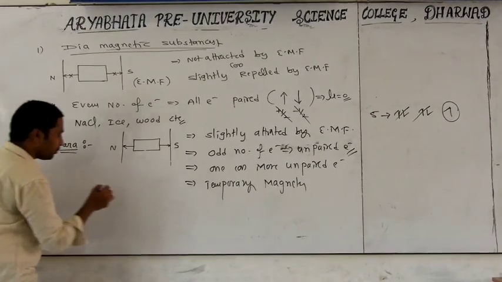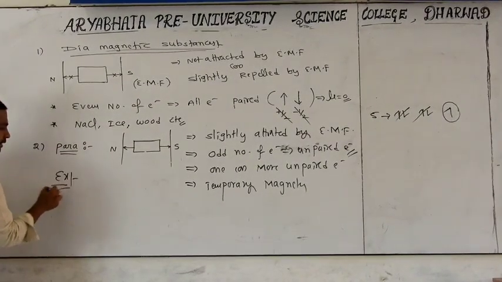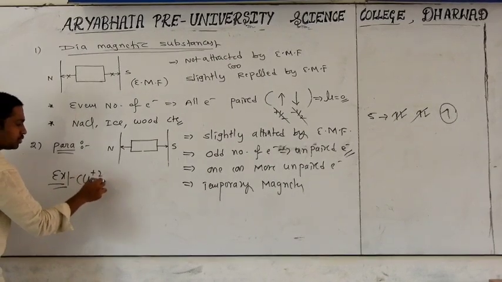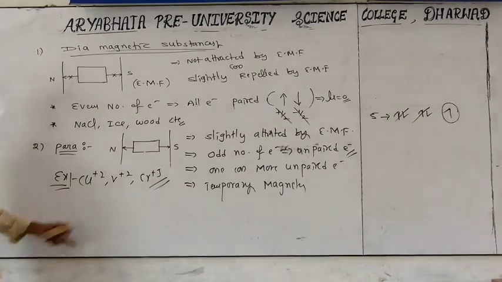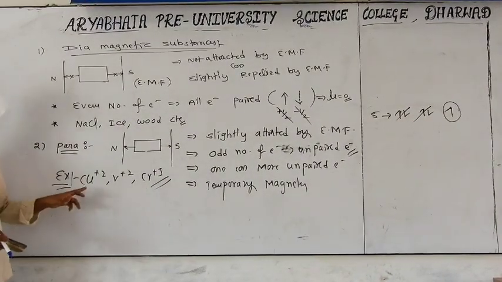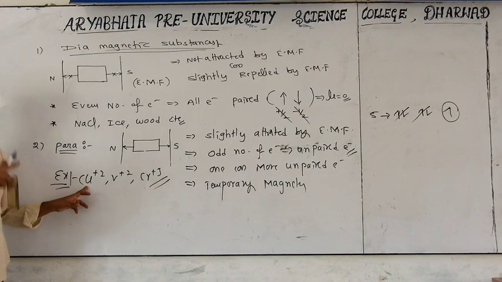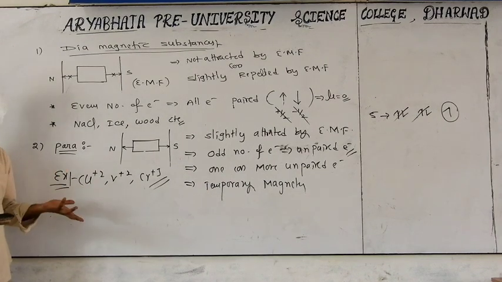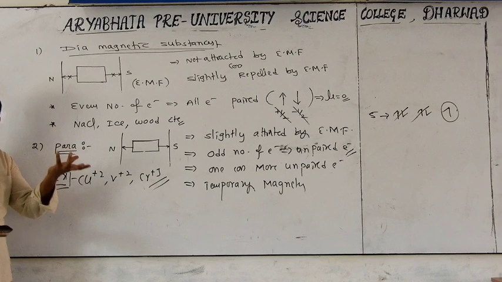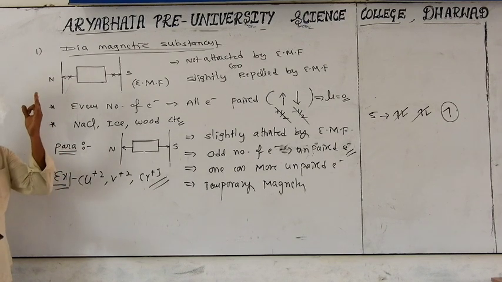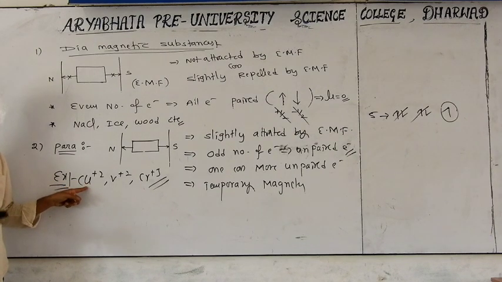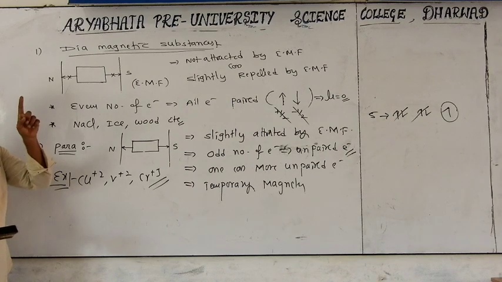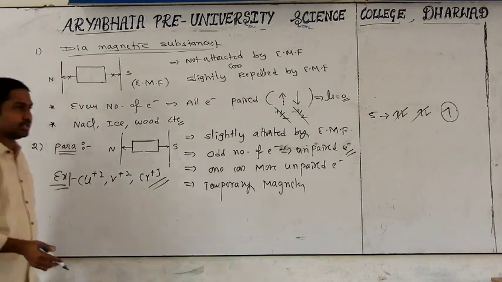And what is the example for this? Examples are Cu+2, as well as V+2 ion and Cr+3 ions. These are important. You check the electronic configuration; it definitely contains at least one unpaired electron. Due to one unpaired electron, it is responsible for so many characteristics: colors, magnetic nature, as well as electrical properties. Did you see copper? Copper solid has which color? Sky blue color, because of the unpaired electron. You check it once, you will get all these things.